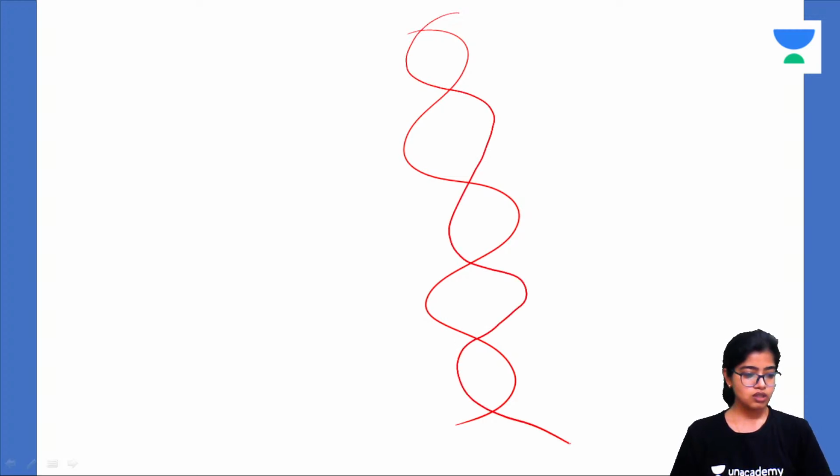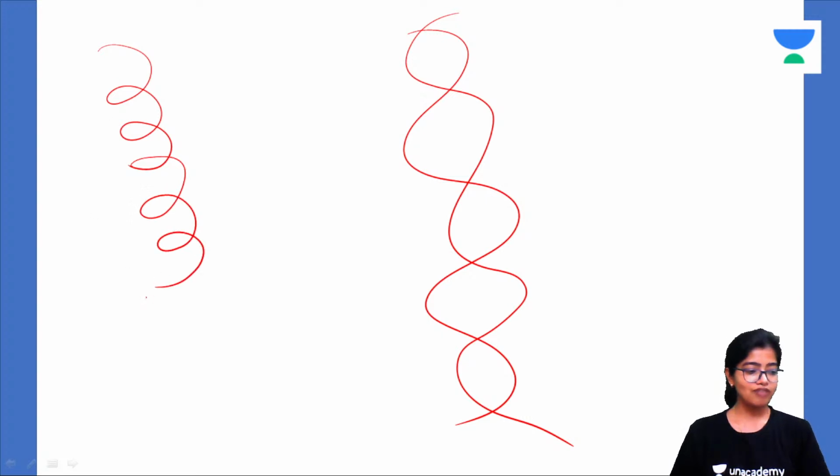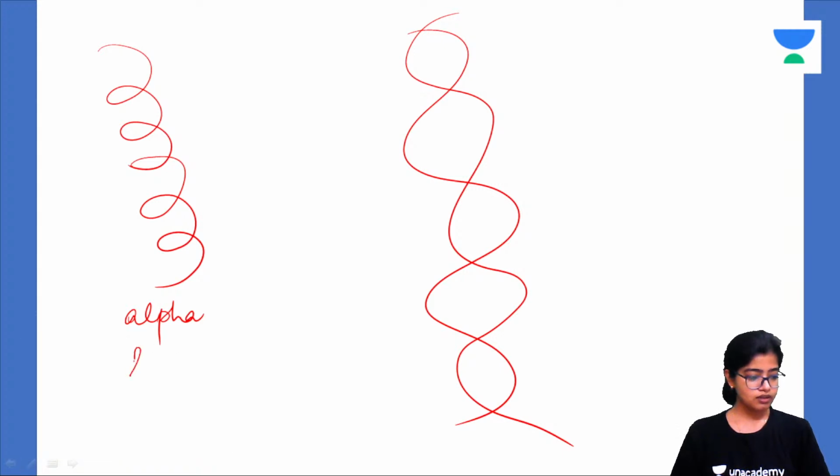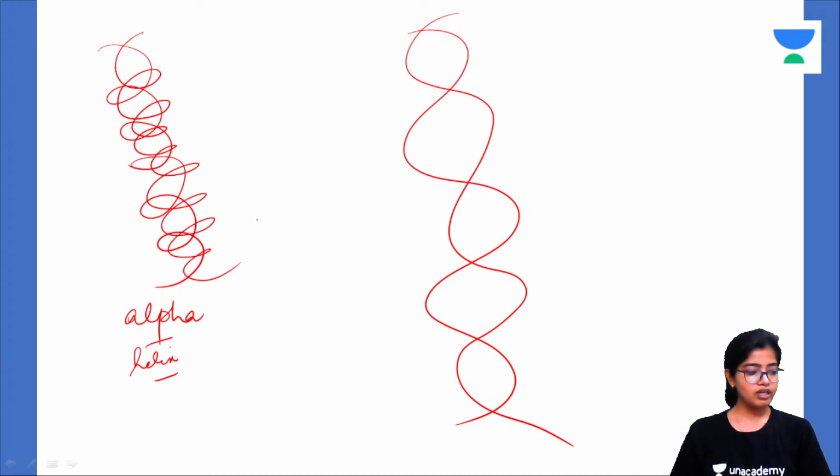Now I'll draw the structure of DNA, something which every one of you knows. This is a double helix. This is one helix. Remember, if you have followed the MCQ classes on Unacademy, this is one alpha helix. Helix is a helical structure. So this is one alpha helix, and if you have a winding of another one, it will be a double helix.